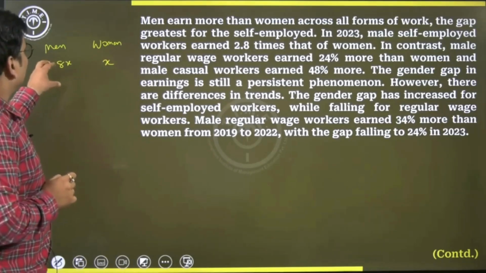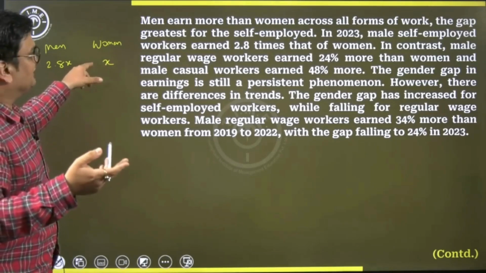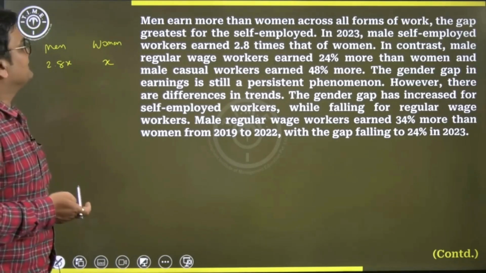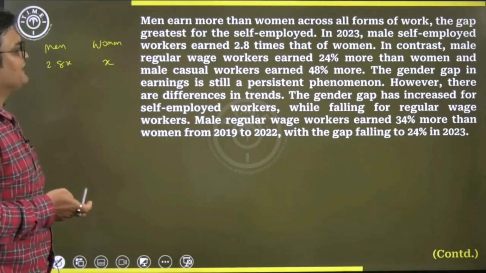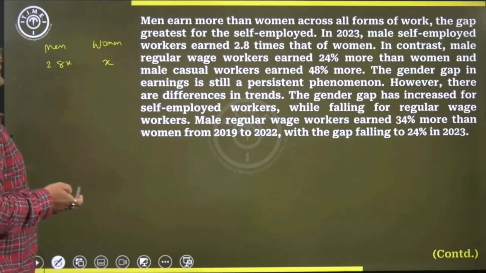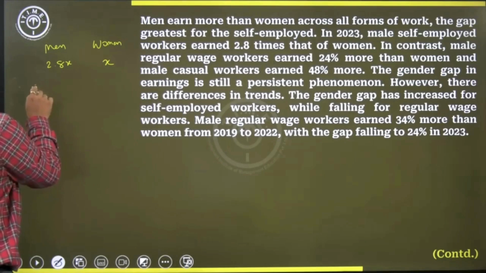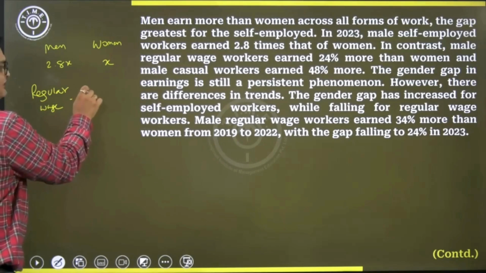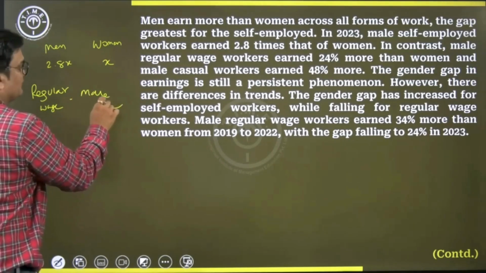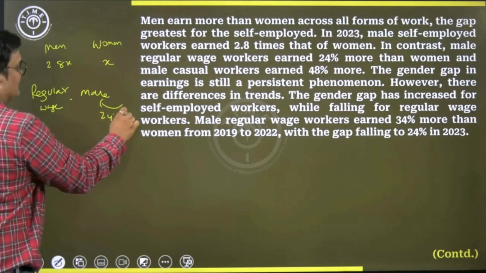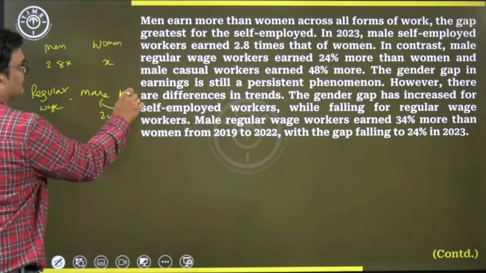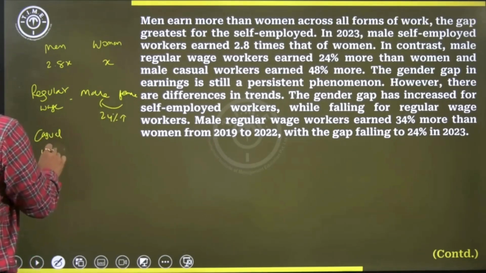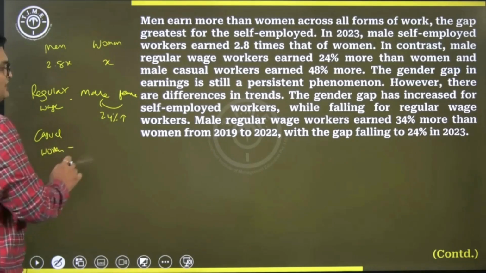That means men earn more than women by 1.8x on average. In contrast, male regular wage workers earn 24% more than women, and for casual workers, it's 48% more.